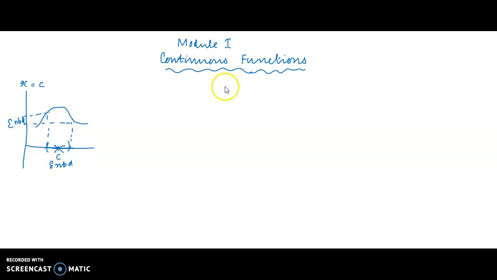Here the problem is different. If the limit is equal to f of c, the limit value equals the value of the function at c. In the case of limit, we have not considered the value of the function at c. The value of the function at c can be seen like this. This is f of c. If the limit that we have obtained by considering the neighborhood is the same as the value of the function at c, then there is continuity. That is the limit version of continuity at a cluster point.